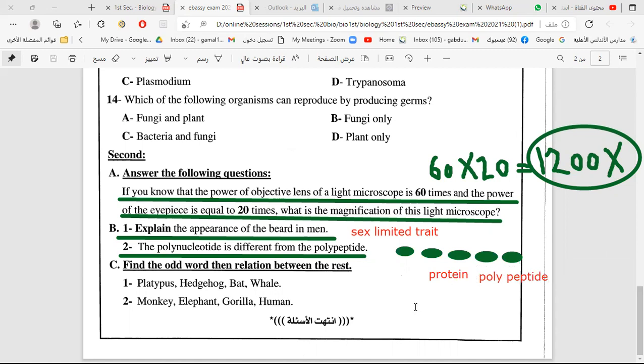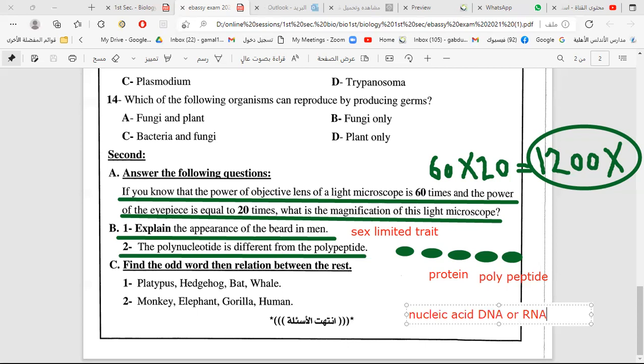Okay, but the polynucleotide is what? Of course, it is the nucleic acid, DNA or RNA. They are polynucleotides.